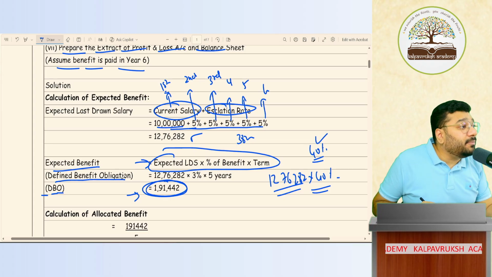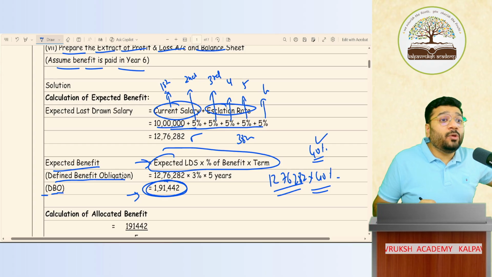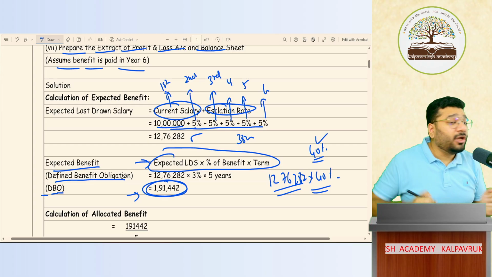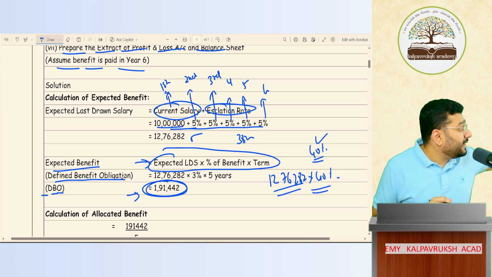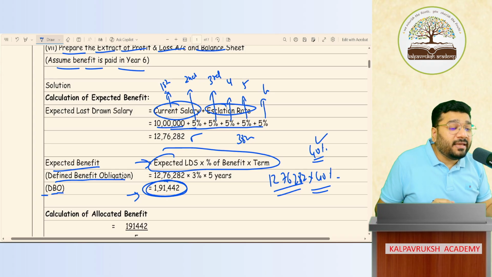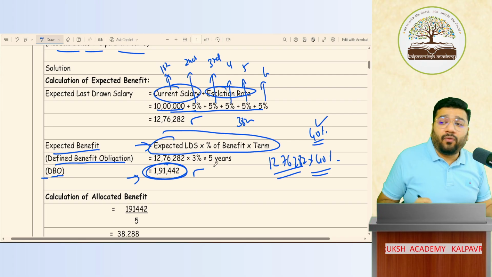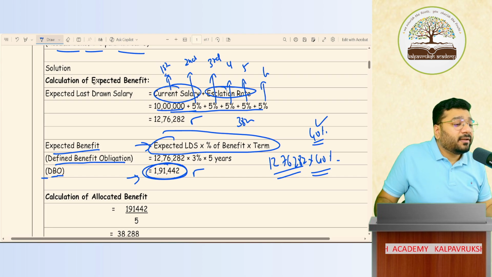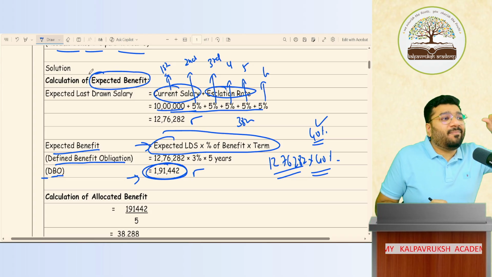These are the key terms used in your financial statement. The defined benefit obligation is a keyword that is used in any financial statement. If you take any financial statement of any company on whom the accounting standard is applicable, they will use such language only. Got it? So this 1,91,442 that you calculated is called the expected benefit.